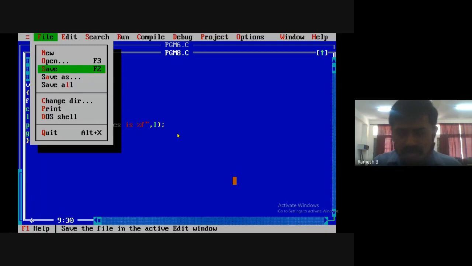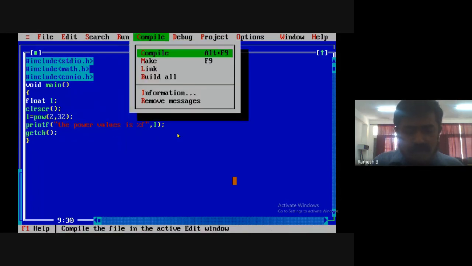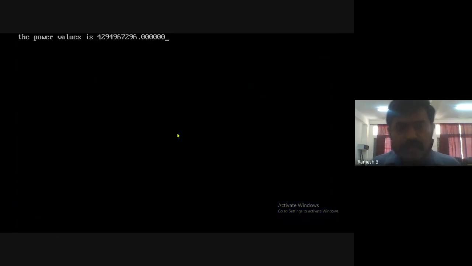Okay, so save it, compile it, now run it. You see there, float, some difference. Only some difference. After the dot, we will be getting very few values, only 6 values.